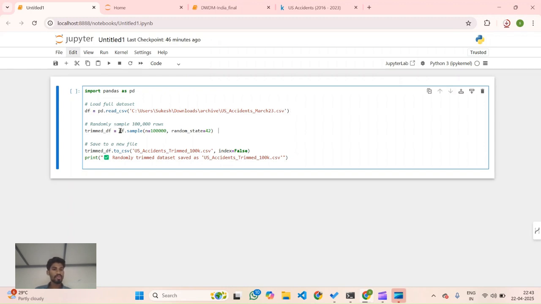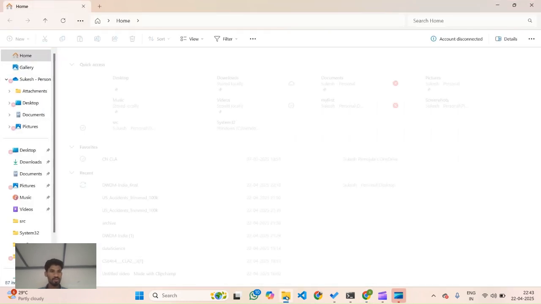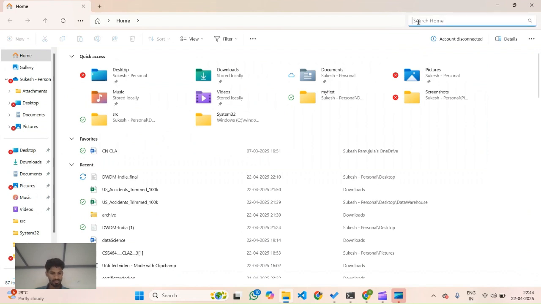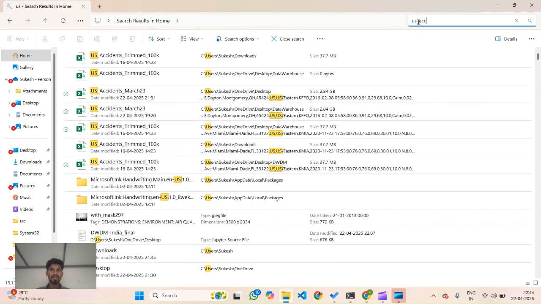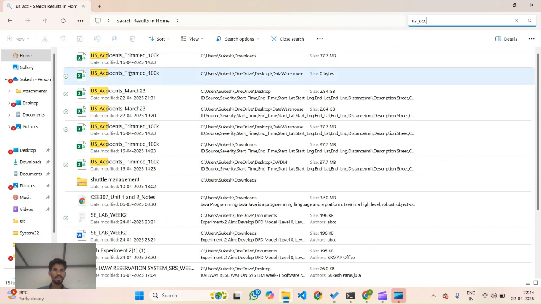Now we have to trim the dataset, which we have given the variable name trimmed_df, with samples of 1 lakh. After trimming the dataset, we convert it into a comma separated file and save it as us_accidents_trimmed_100k.csv. After that, if it successfully converts into the 100k dataset, we will print that the randomly trimmed dataset is saved as us_accidents_trimmed_100k. So let's see if it is downloaded or not. Yeah, see here it is downloaded.